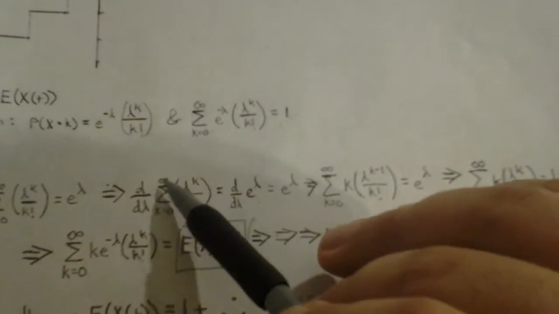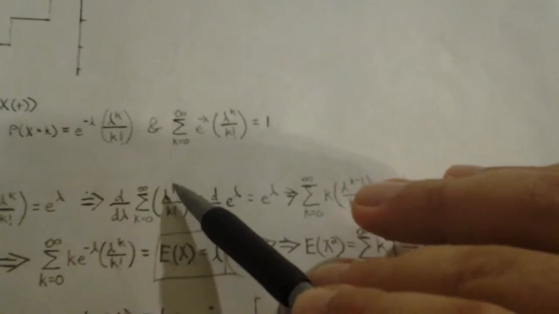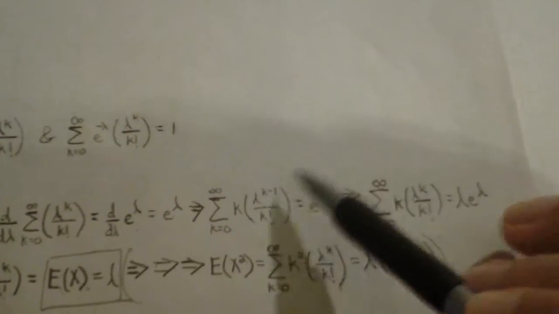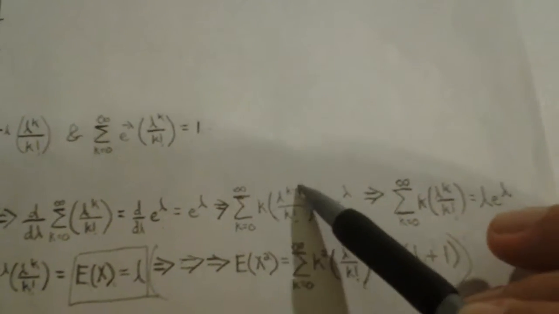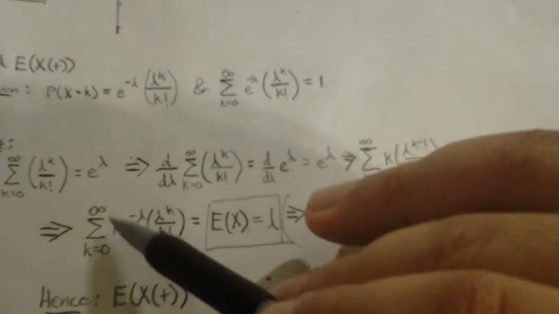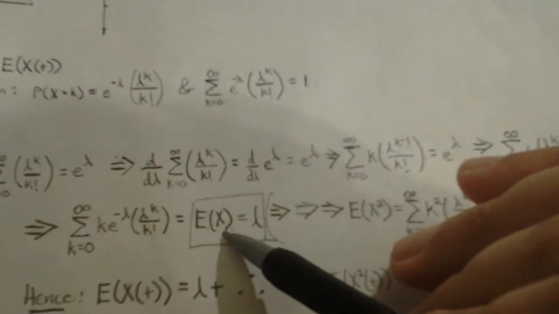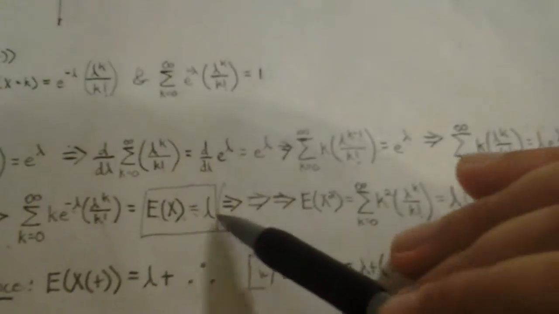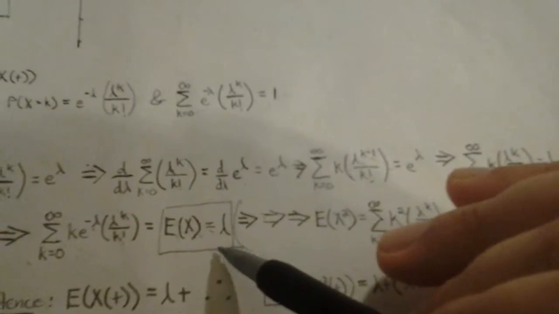This is going to end up being k times lambda to the k minus 1, which we have right here. The thing we can do is multiply both sides by lambda, which will get rid of this negative 1 on this side. All right, so we got that equation going. And then if we bring over the e function to here, we end up getting the summation that equates to e to the negative lambda right here. And as you can see, the only thing left is that the expected value of X is going to be equal to lambda.